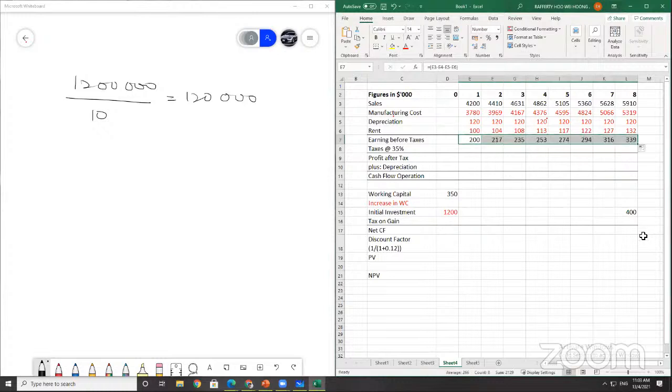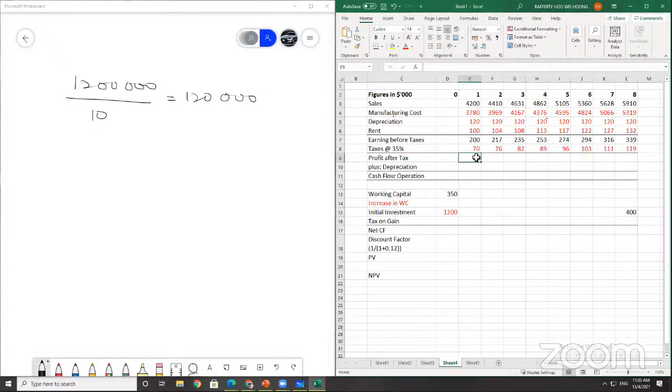Okay. So taxes equals to 0.35 of my earning before taxes. Drag across. We don't want it to have any decimal point, so convert it like that. Okay, converted. All highlighted red because it's spending.